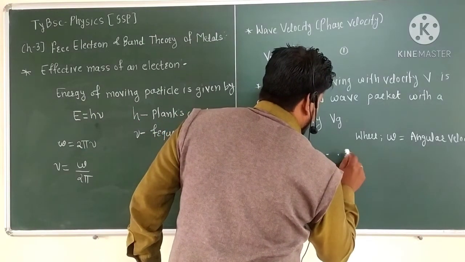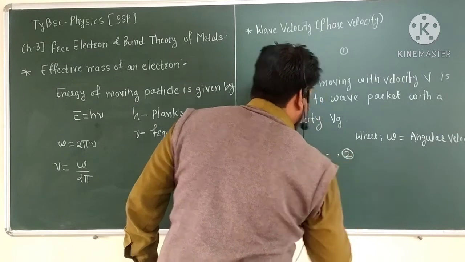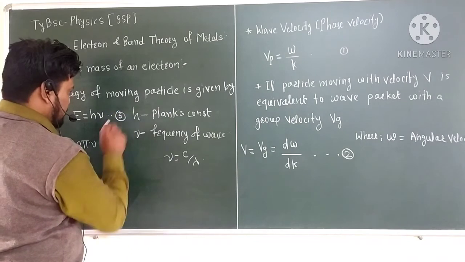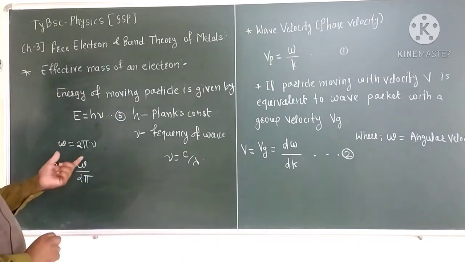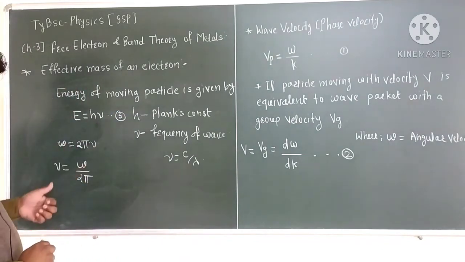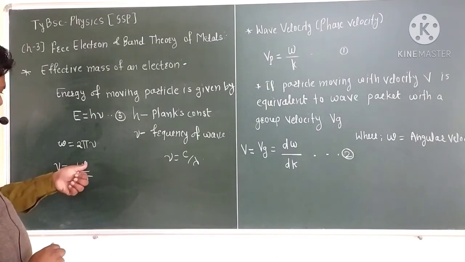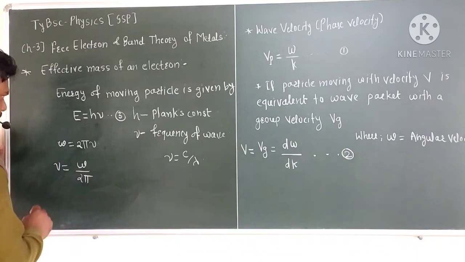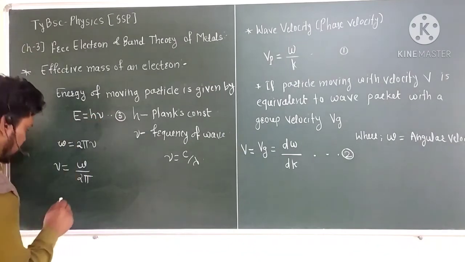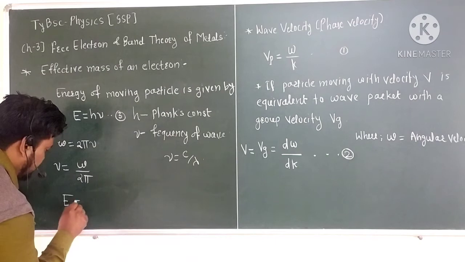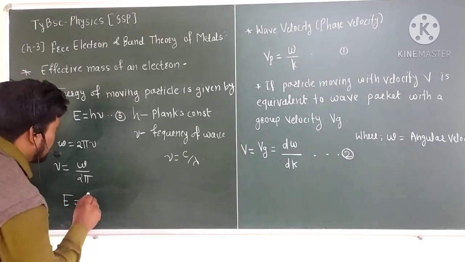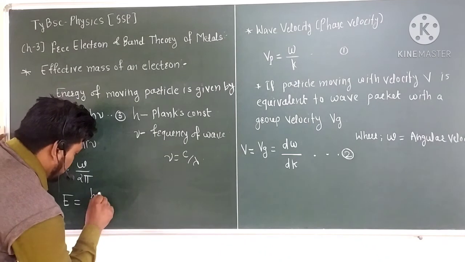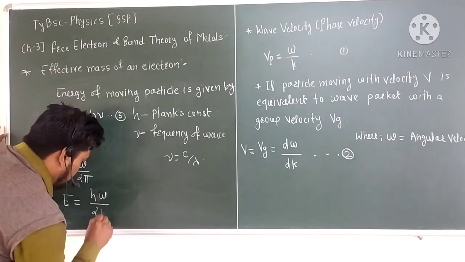So this is equation number 3. And this ω is equal to 2πν, so ν is equal to ω upon 2π, and putting this value in equation 3, we consider that capital E is equal to h into ν, that is h into ω upon 2π.